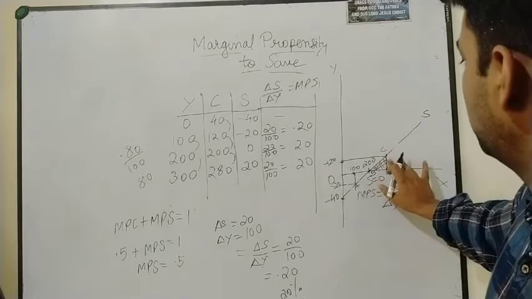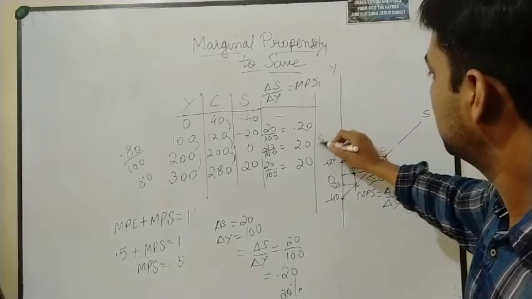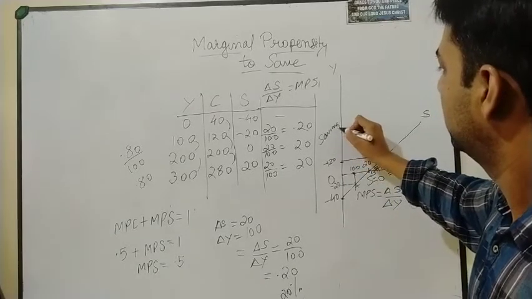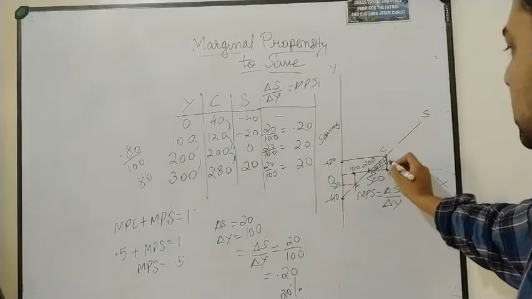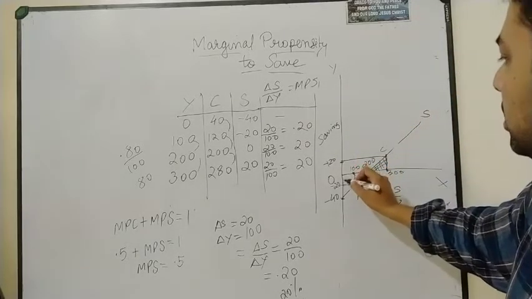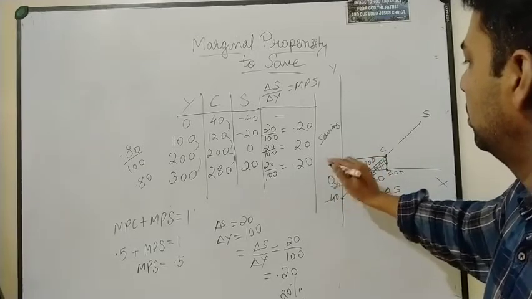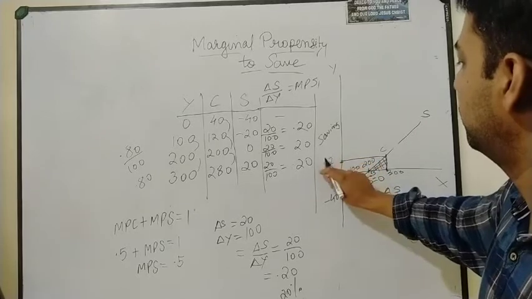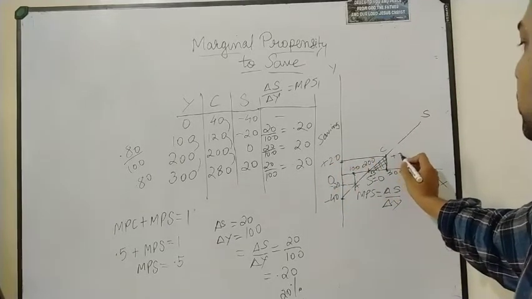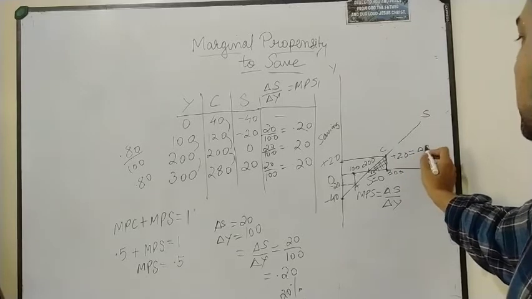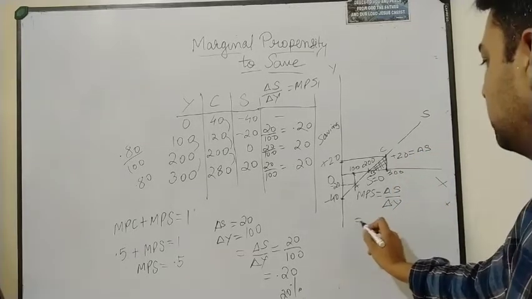Now how to take it out? Change in S. This is your saving curve. What is the change here? It is going from 0 to plus 20, so I can write plus 20, which is change in S. This change in S is nothing but 20.